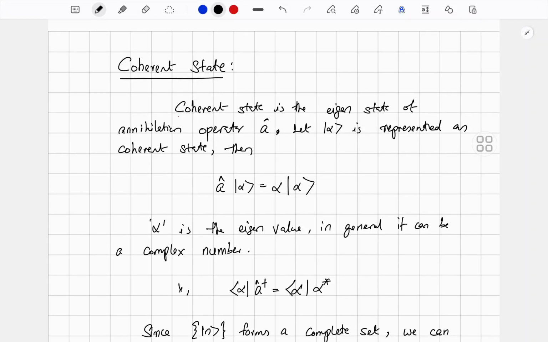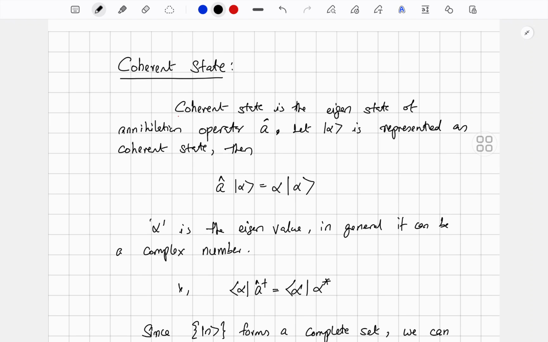So today we are going to discuss a special type of quantum state of light called coherent state. So till now we have discussed only one type of quantum state of light, that is basically called the number state or Fock state. It is the eigenstate of number operator or the Hamiltonian. Okay, or it is also called the energy eigenstate of light.